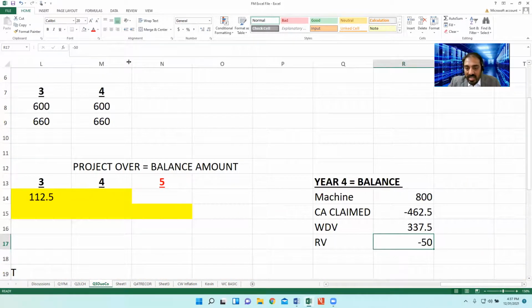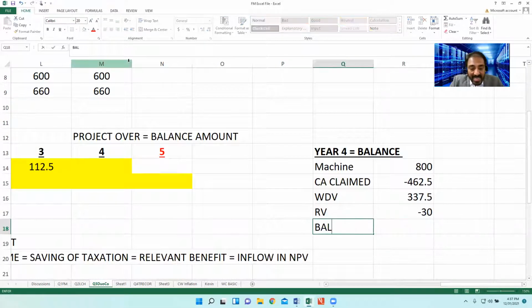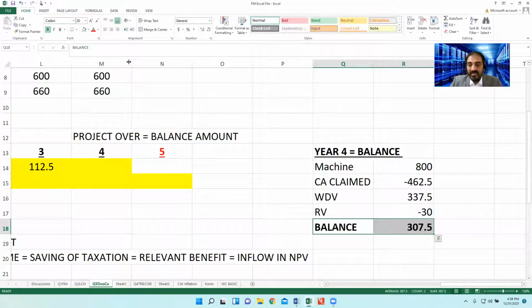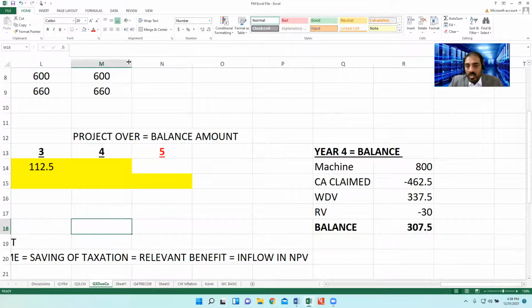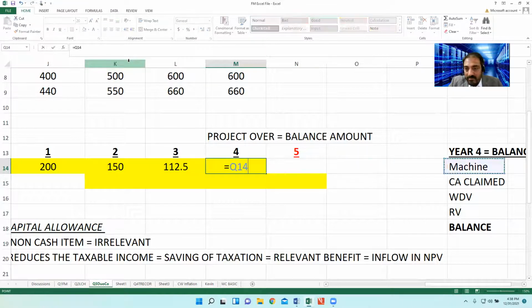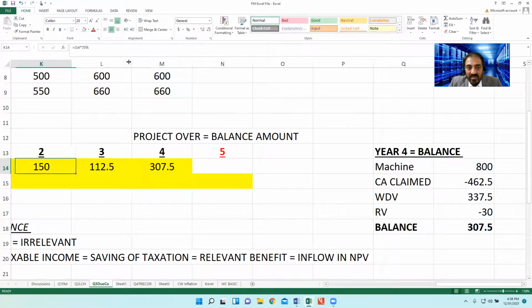The 30 residual value is not considered as expense. So the balance remaining to claim is 307.5. So at year 1, 200, at year 2, 150, at year 3, 112.5, and year 4, the balance figure 307.5.